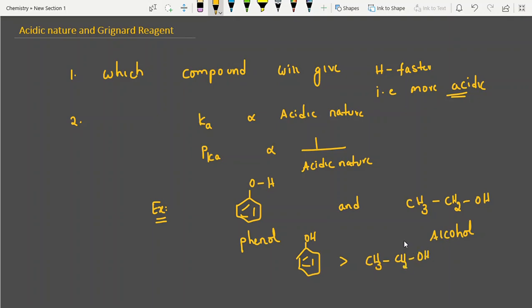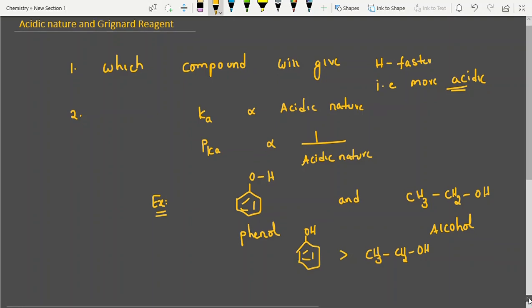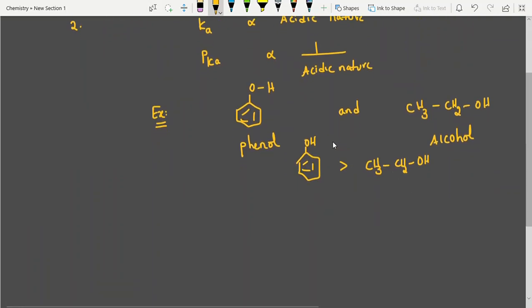So as I gave at the starting point, which compound will give hydrogen faster? Generally that is the more acidic compound. Mineral acids all will give, and the next category I am explaining. Which compound will give hydrogen faster, that is more acidic. See, in phenol we have hydrogen, and here also hydrogen. Both are generally acidic in nature. But when you compare with the other compound, in comparison questions, we have more. So phenols are more acidic than alcohols. And what reason are we explaining?